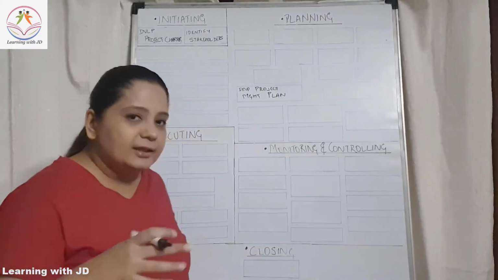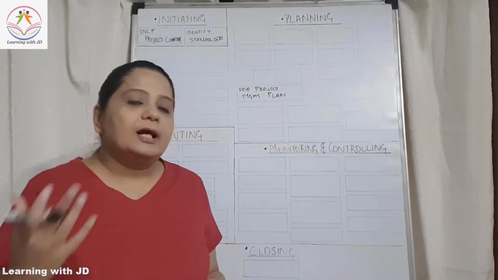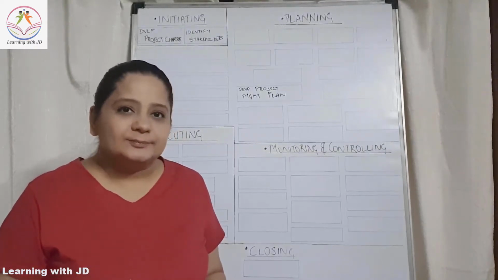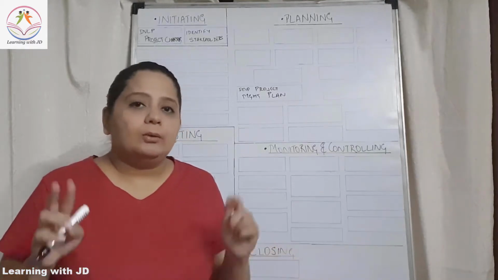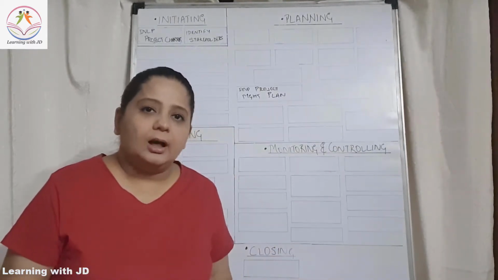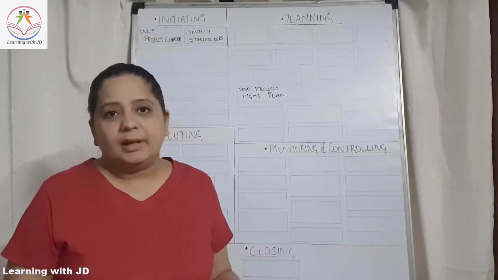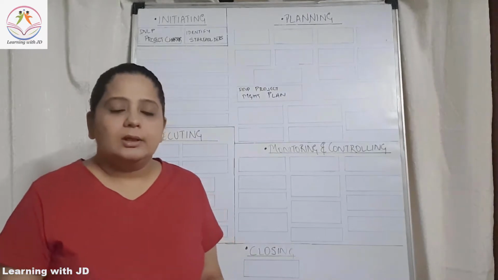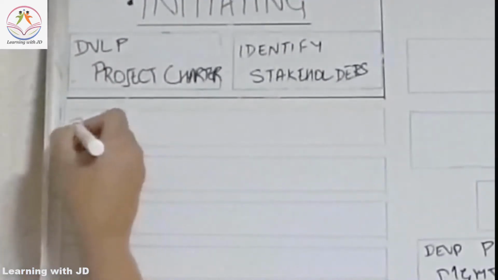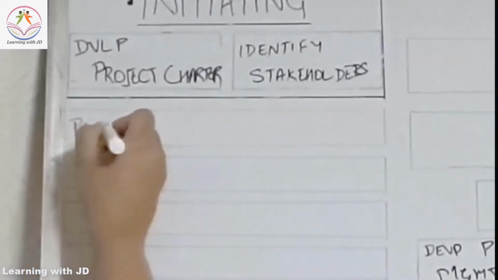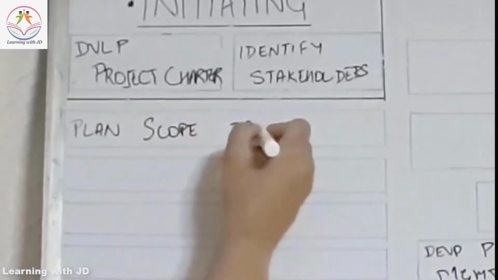So what is the first thing that you want to do after identifying your stakeholders? In the previous sessions we've already spoken, planning is all about how the work will be done, how are you going to collect information, how are you going to develop your cost management plan. Everything is all about how. So the first thing that we are going to do is all about the scope. So within the first part I'm saying plan scope management.